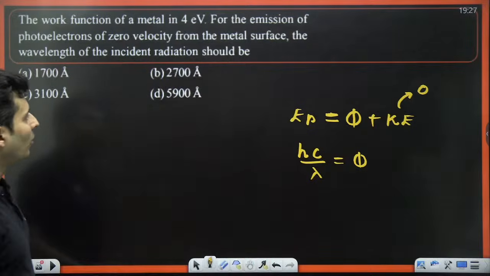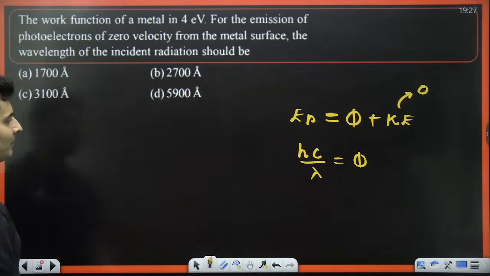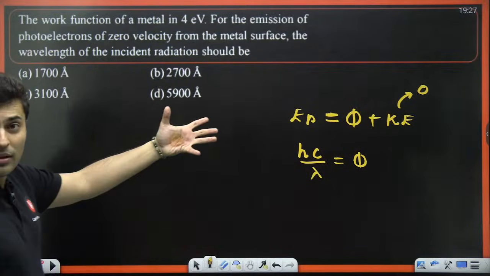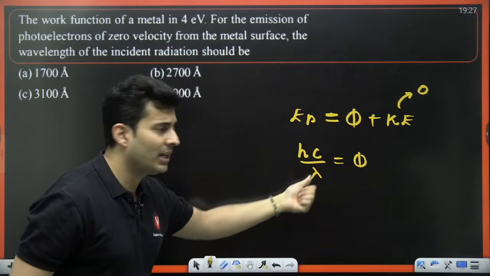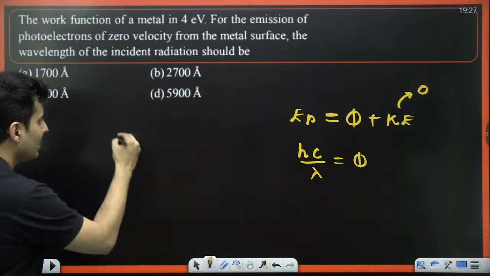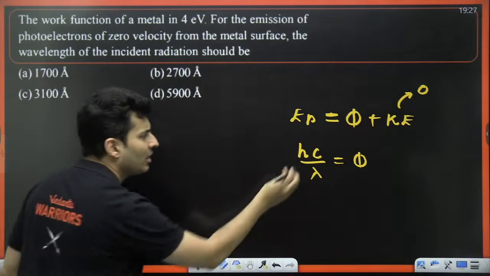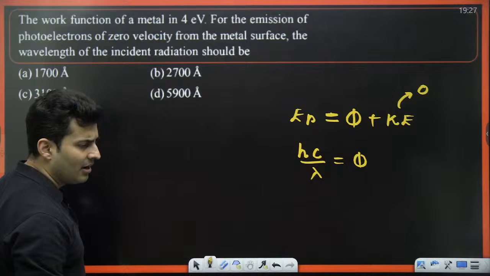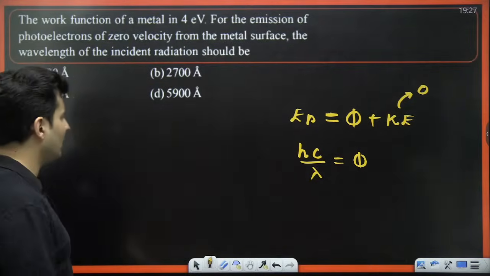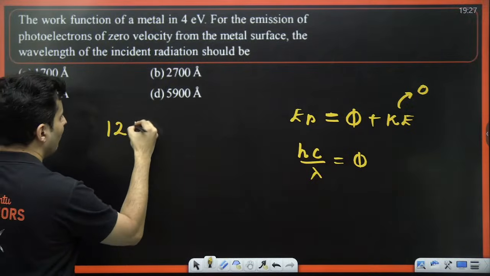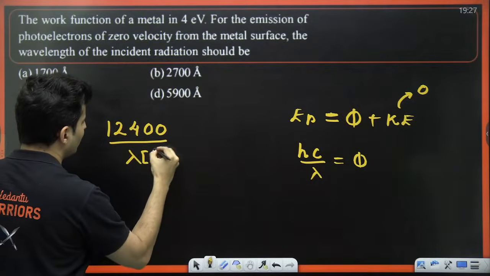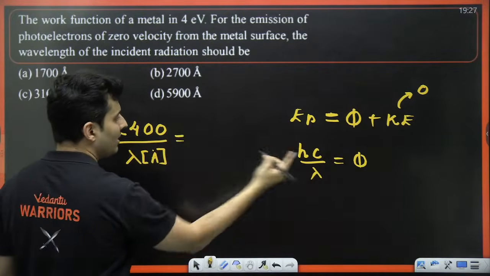Now we know what to do next. We have to find that wavelength, and this is in electron volt. So when things are in electron volt, I can use a simplified formula where I don't have to substitute h or c or convert lambda in meters and then convert it in electron volts. All that can be avoided by just writing this as 12400 divided by lambda, but this will be in Angstroms, keep that in mind, equal to the work function.